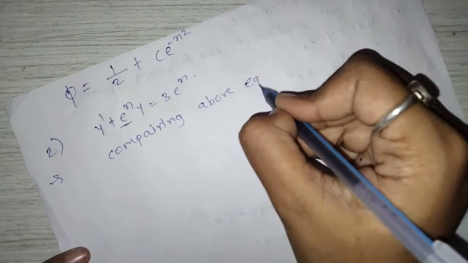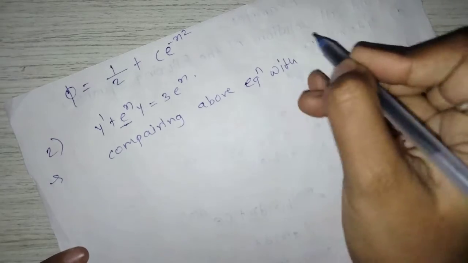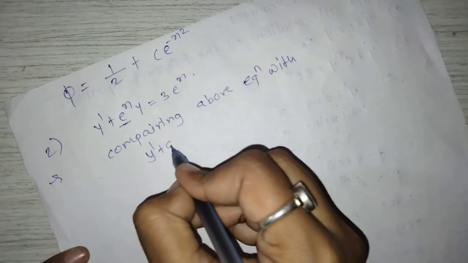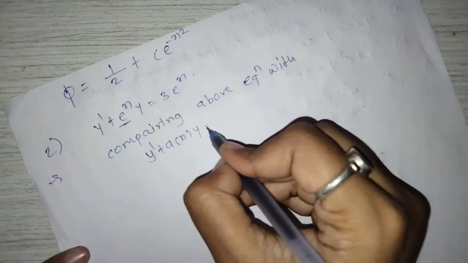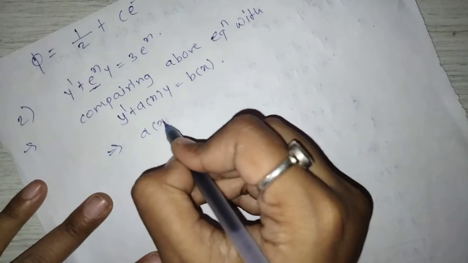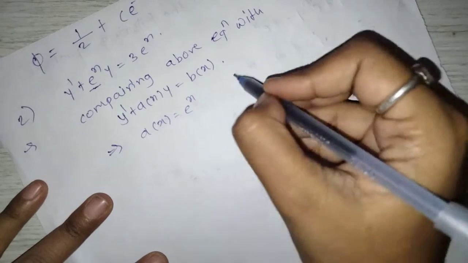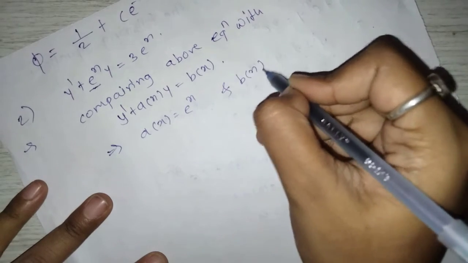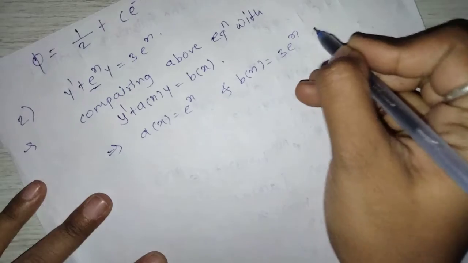Comparing the above equation with y dash plus a of x y is equal to b of x, which implies a of x is equal to e raised to x and b of x is equal to 3 into e raised to x.